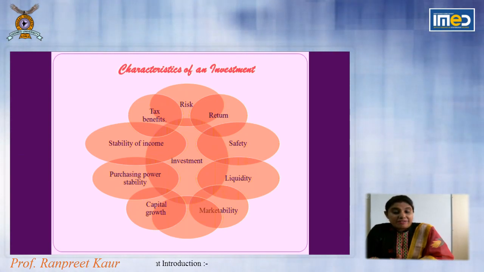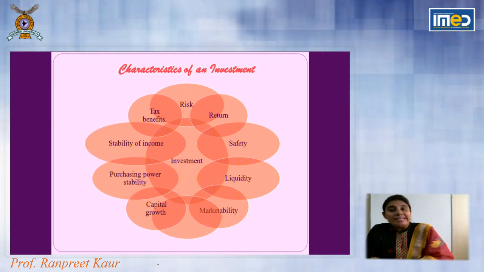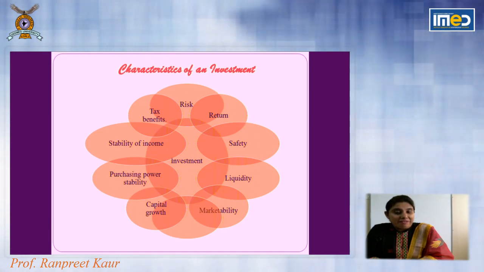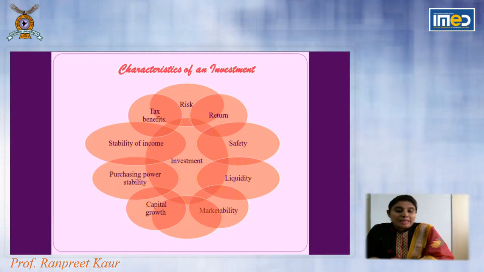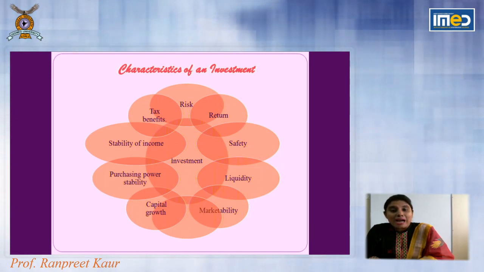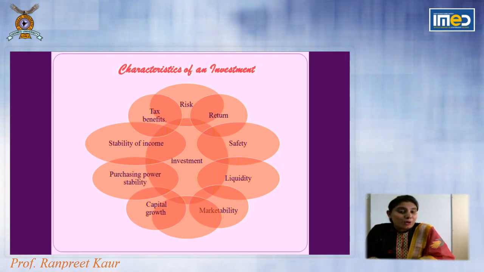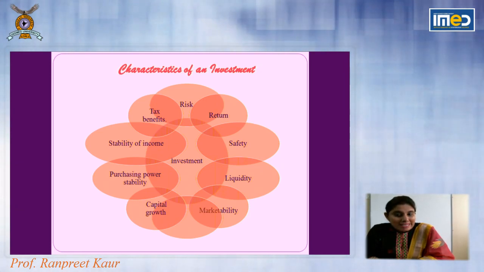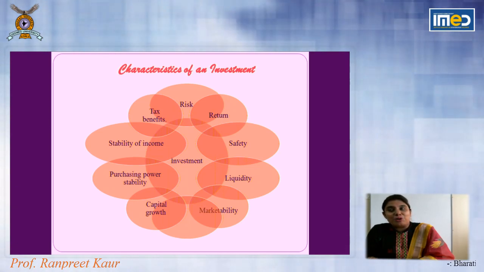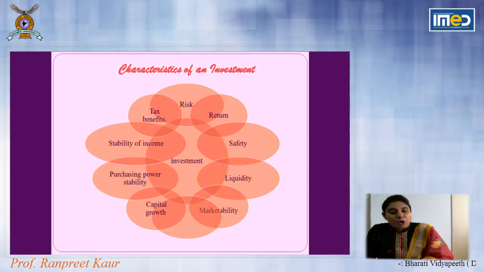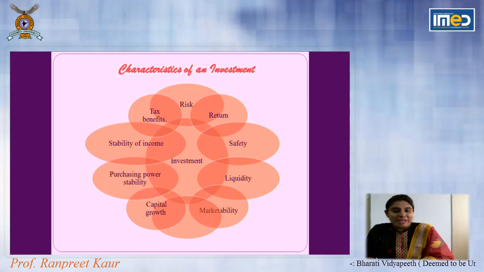Then liquidity. Liquidity, we define as how easily we can convert our investment into cash. Some assets are going to be highly liquid and some are not highly liquid. So on the basis of your investment objective, you choose your investment option, whether you are looking for liquidity or not.